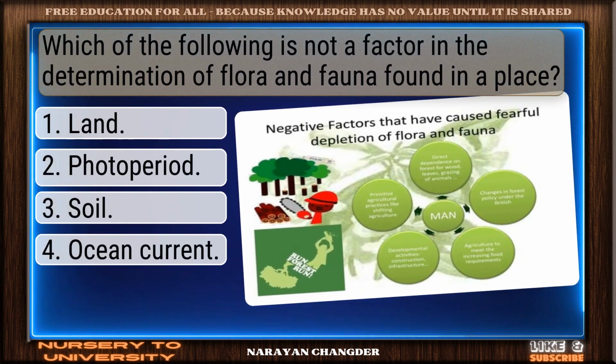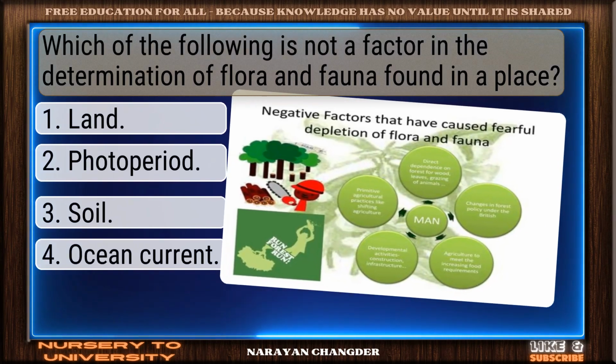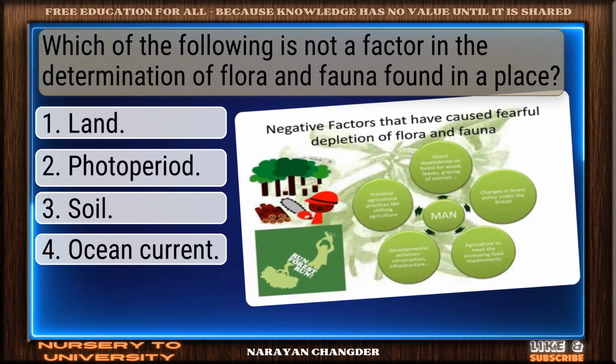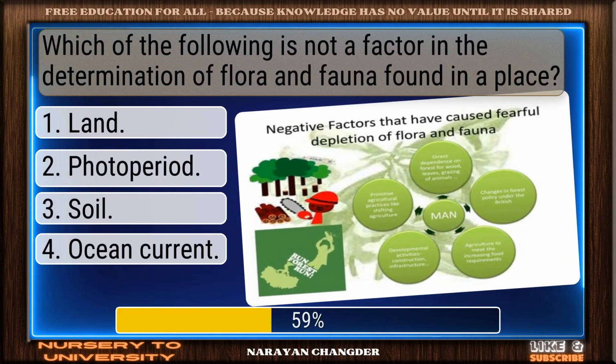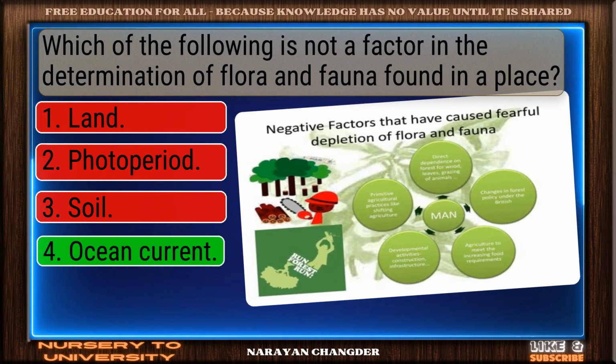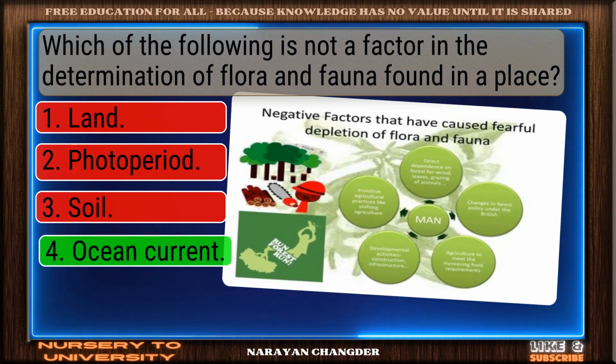Question number 40. Which of the following is not a factor in the determination of flora and fauna found in a place? Great thinking. Ocean current is the right choice.